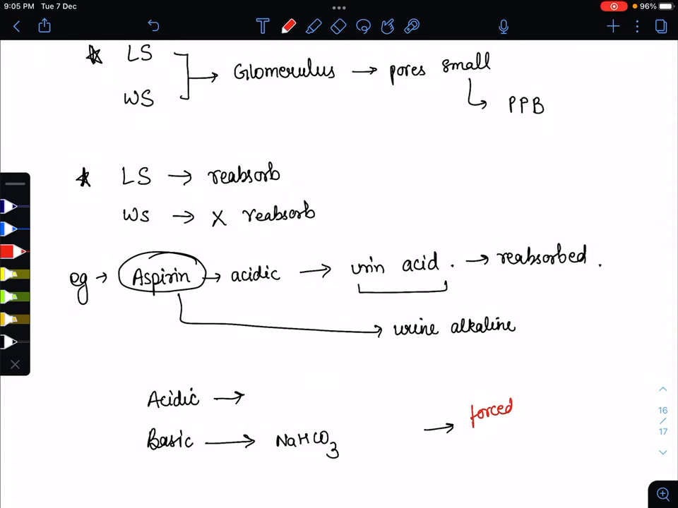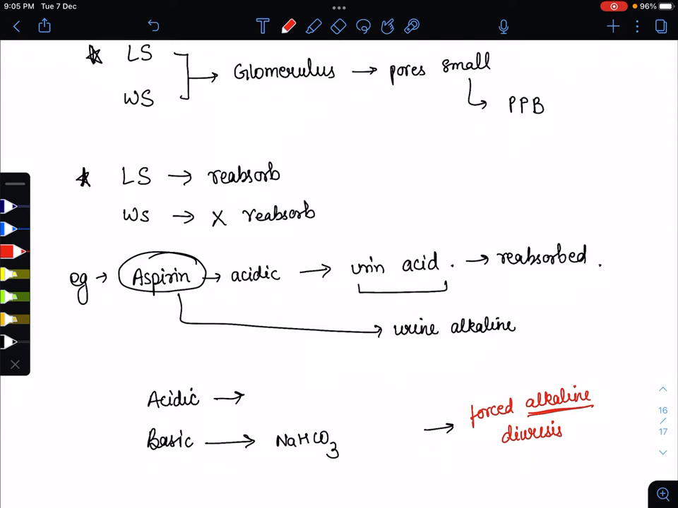Forced alkaline diuresis means we are giving alkaline compounds and forcefully removing that drug through the kidney. So this is known as forced alkaline diuresis.